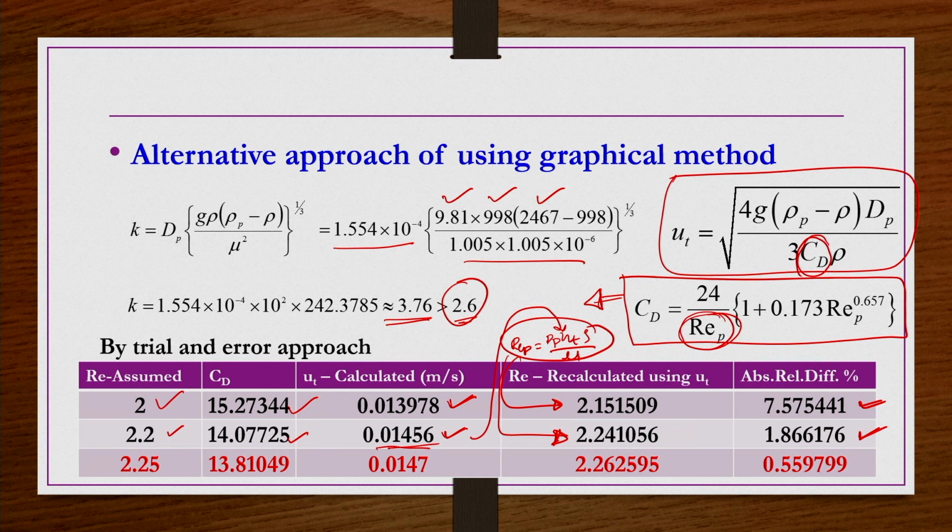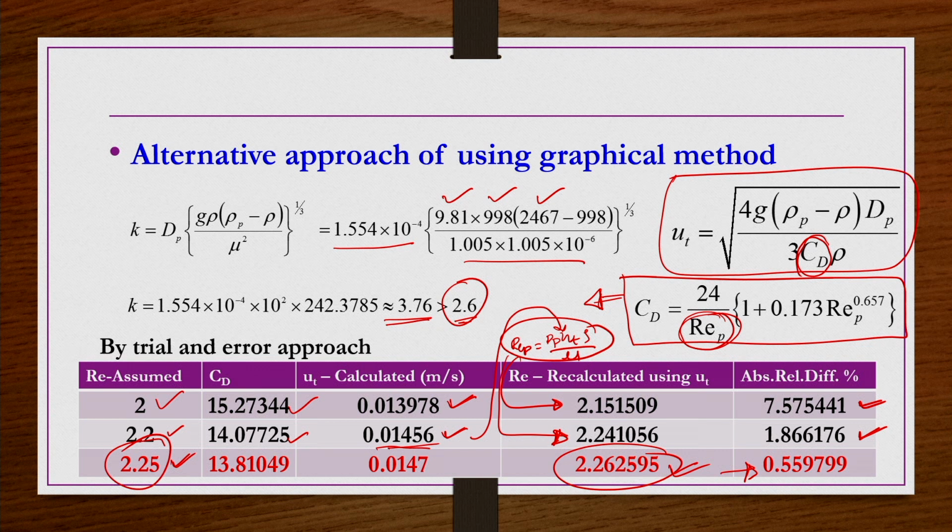So, good enough, but further if you try 2.25, in the similar way, if you assume RE 2.25, then the calculated RE comes to be 2.26, in the similar way as the other two steps we have done. And then here the absolute relative difference is very much less, 0.56, right. So, now we can say that 2.25 is a kind of a correct Reynolds number.